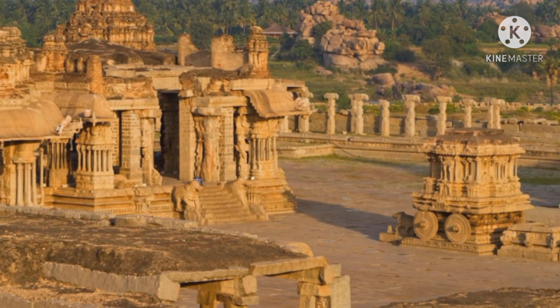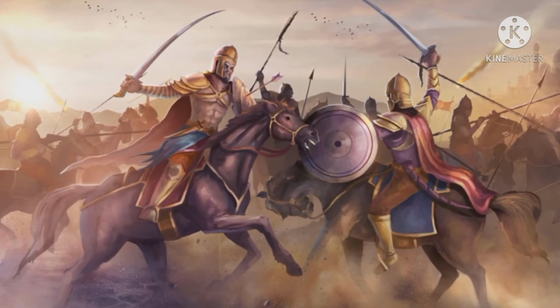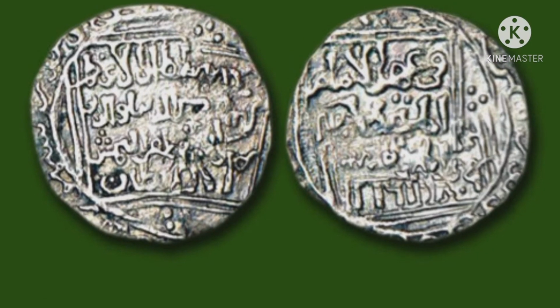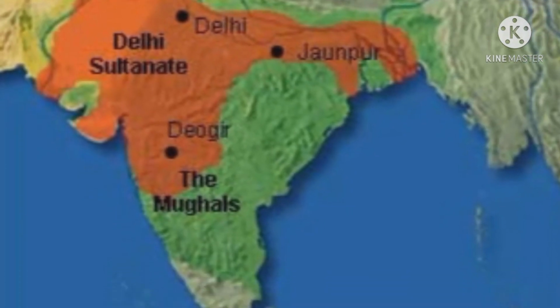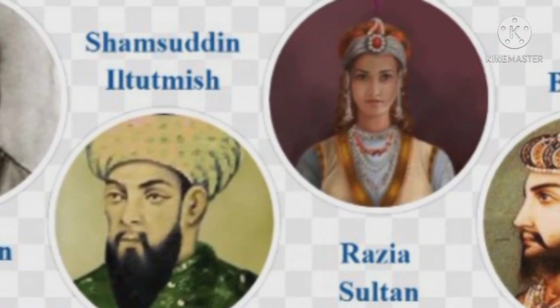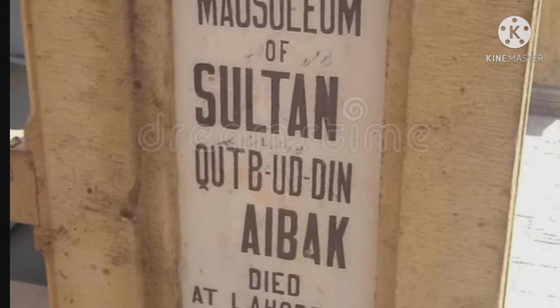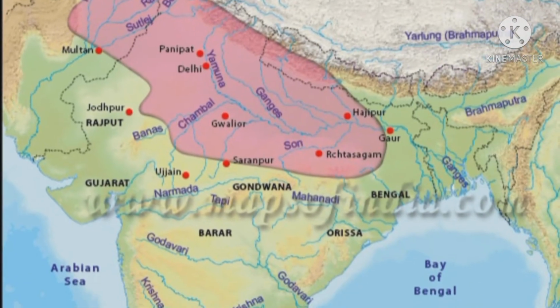It was the geographical features that inspired the rulers to opt for Delhi as a center of power. It was under the Tomar kings that Delhi first became the center of power. The Sultanate rule was established with Delhi as its capital. The Sultanate rule expanded further during the reign of Alauddin Khilji and Muhammad bin Tughlaq.